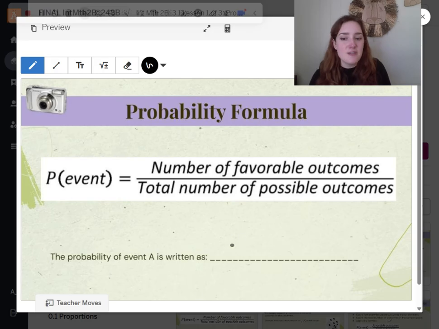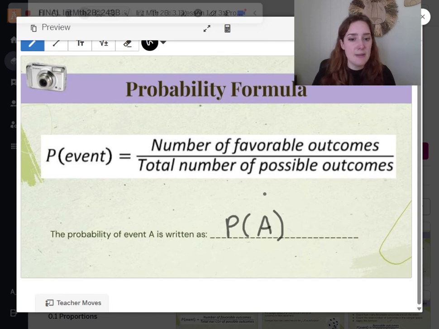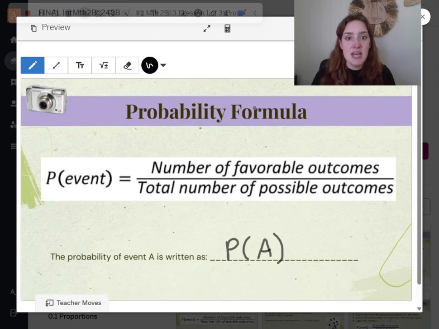For the probability of an event to occur, we write it as probability of, and then whatever it is. So the probability of event A to happen is P of A, probability of A. So that's your next fill in the blank, P of A.